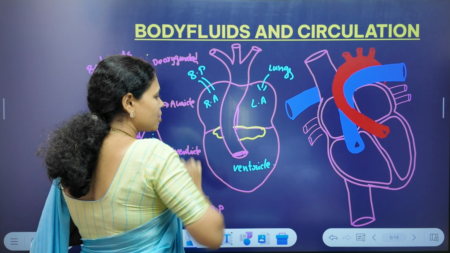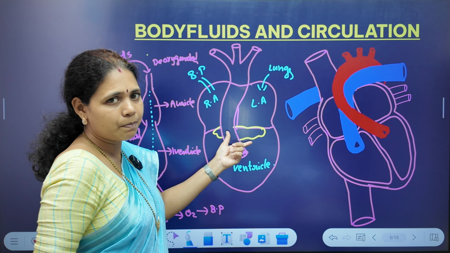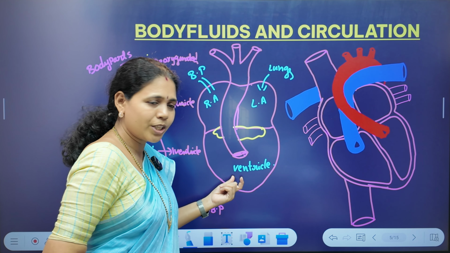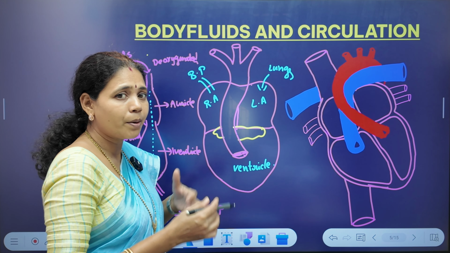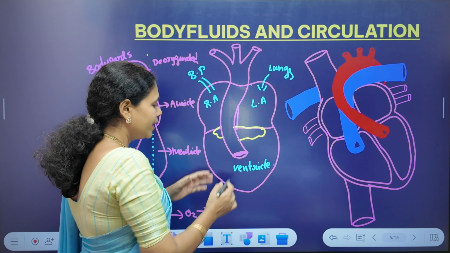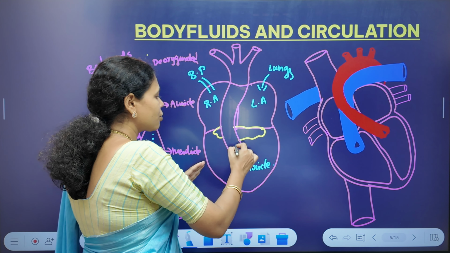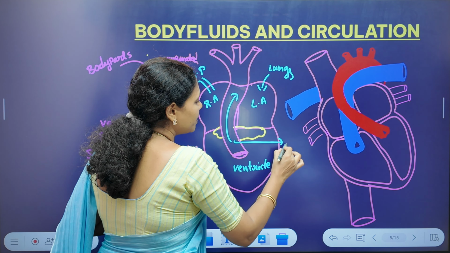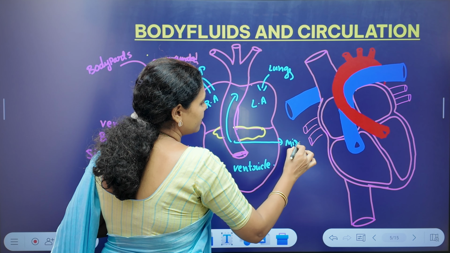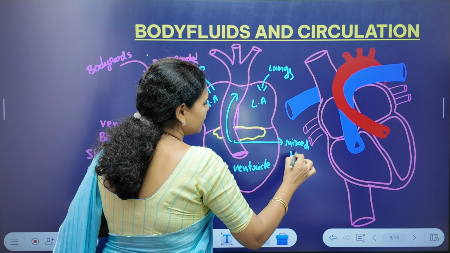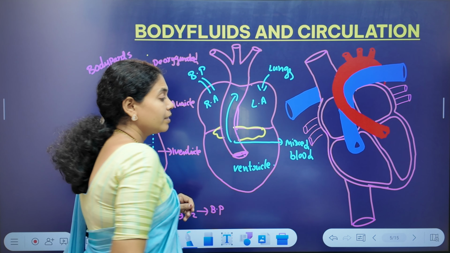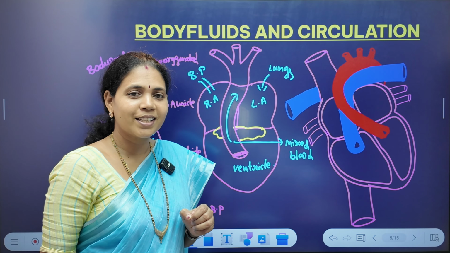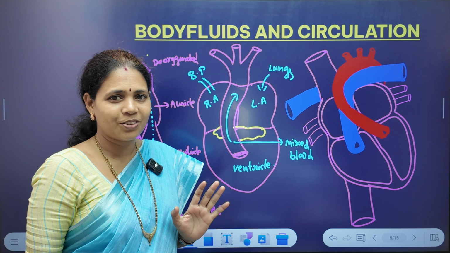But when this deoxygenated and oxygenated blood pour into the lower chamber, the ventricle, they get mixed up. That is why the ventricle supplies mixed blood to the body parts. Here the circulation is called incomplete double circulation.